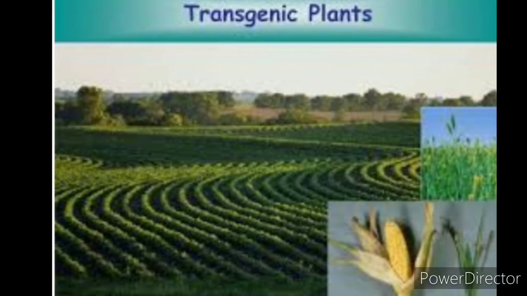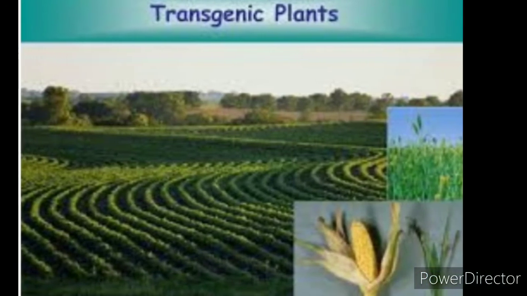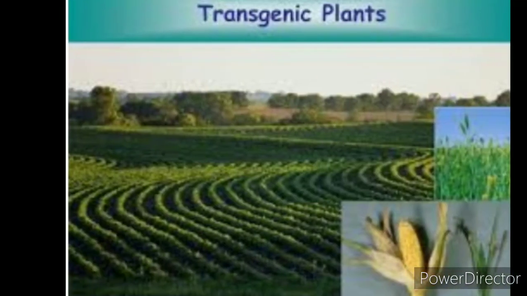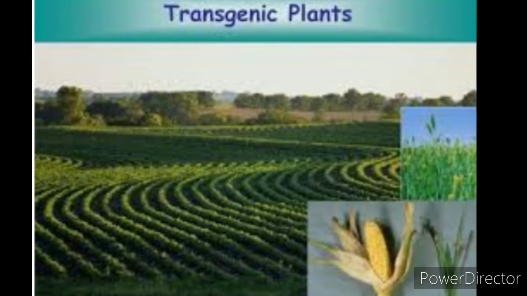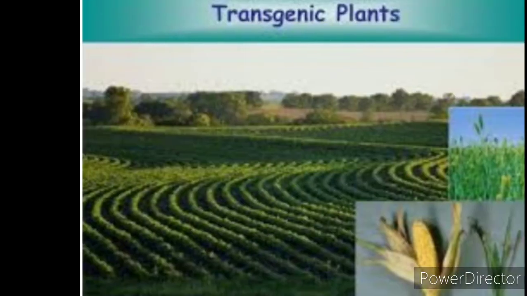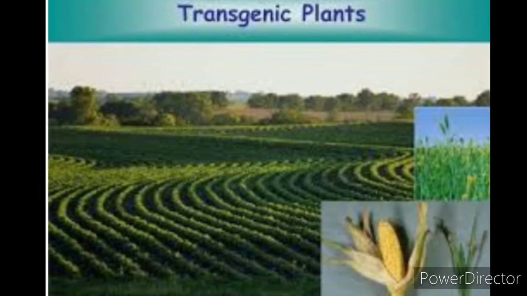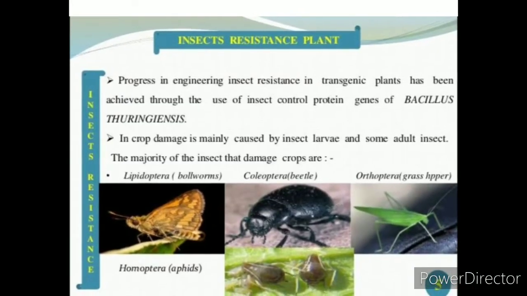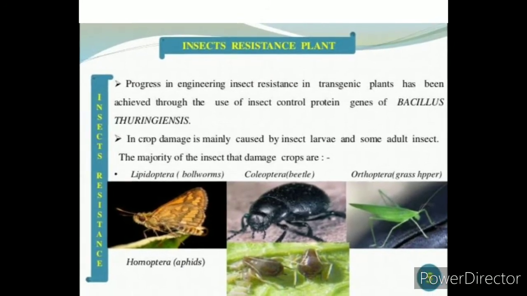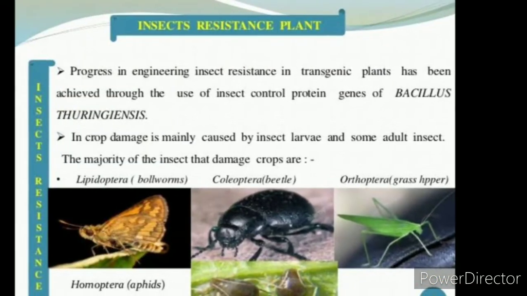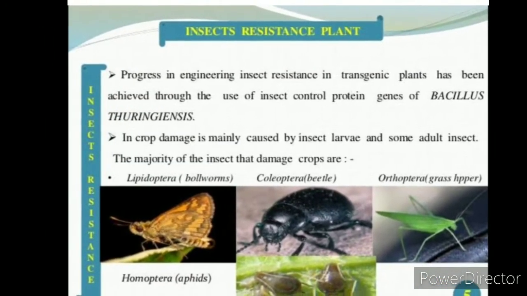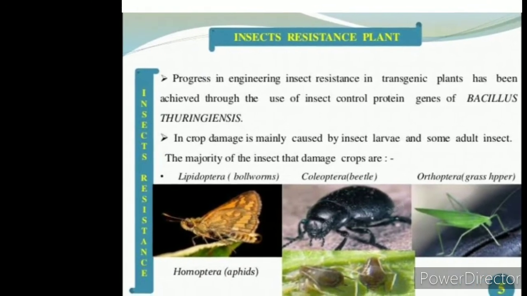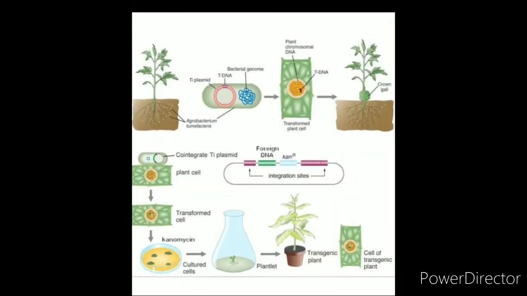Today, let's learn transgenic plants or genetically modified crops. What do you mean by transgenic plants? Genetically engineered plant species are called transgenic plants. These plants were made to resist insects, pests, viruses or herbicides through incorporation of a foreign gene into the DNA of host plant cells. How to do this technique?